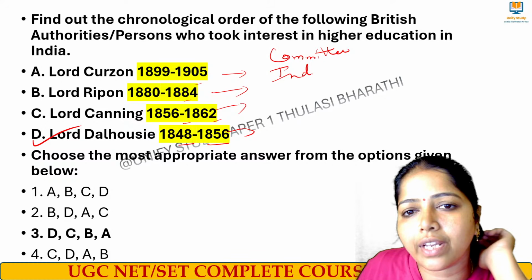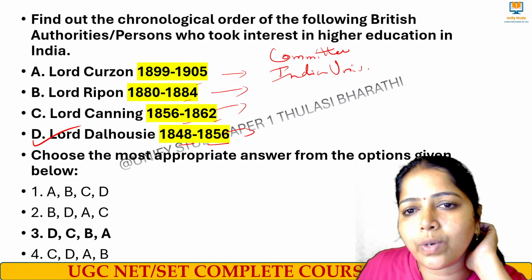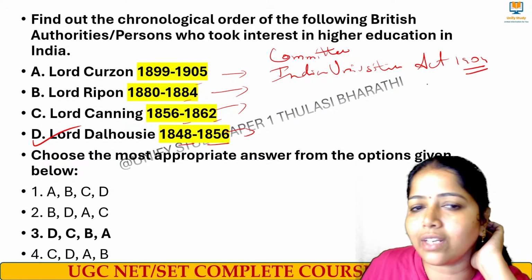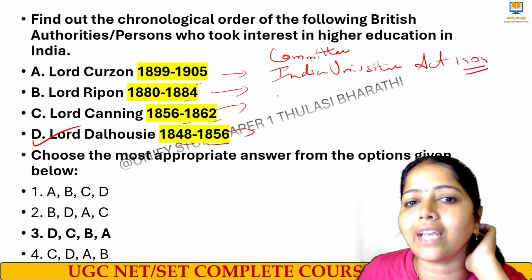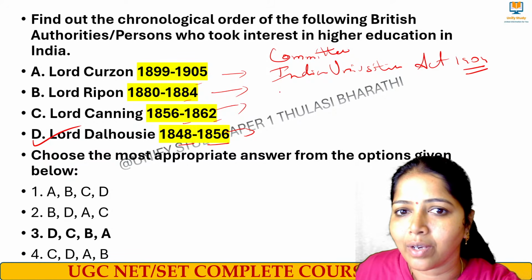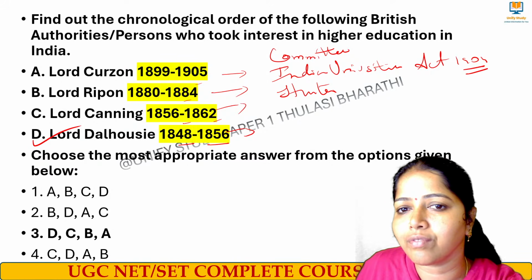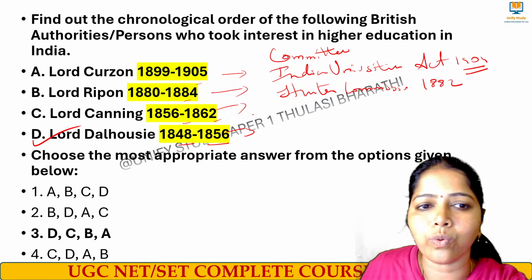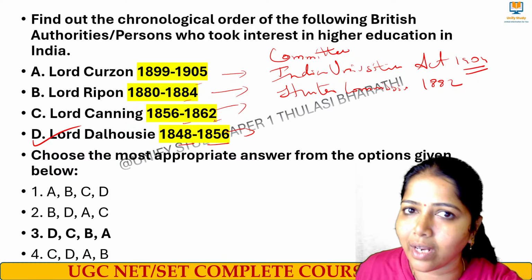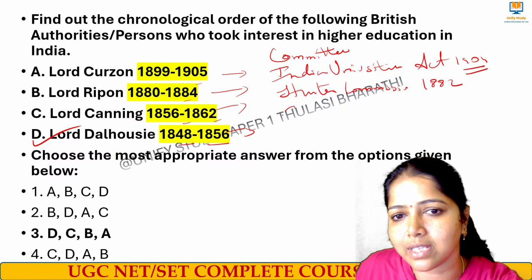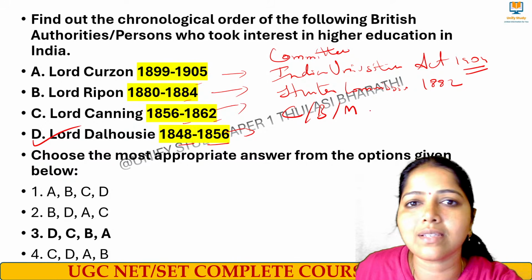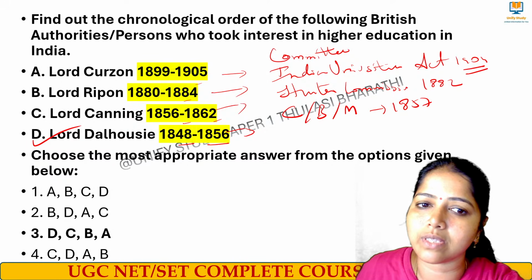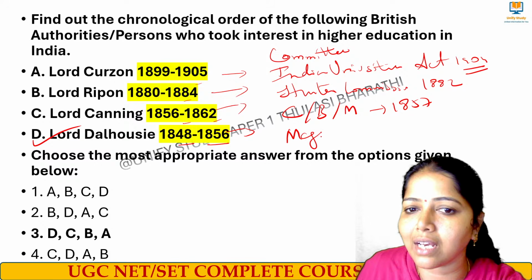Lord Curzon worked on the Indian Universities Act, 1904. Lord Ripon, 1880-82, at that time we had the Hunter Commission in 1882. Lord Canning, 56-62, at that time we had three major universities, Calcutta, Bombay and Madras, in the year 1857. 1848-56 we have Dalhousie. At that time we had the Magna Carta of English education.